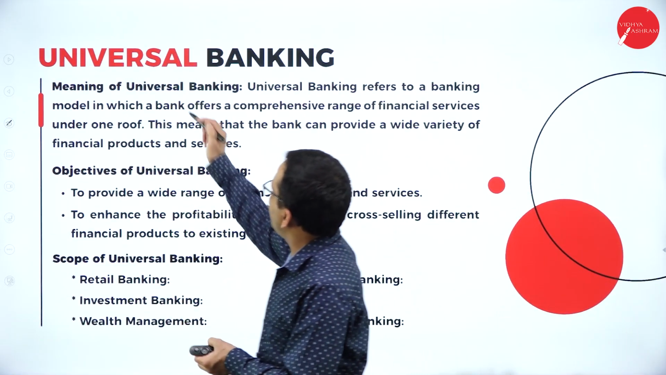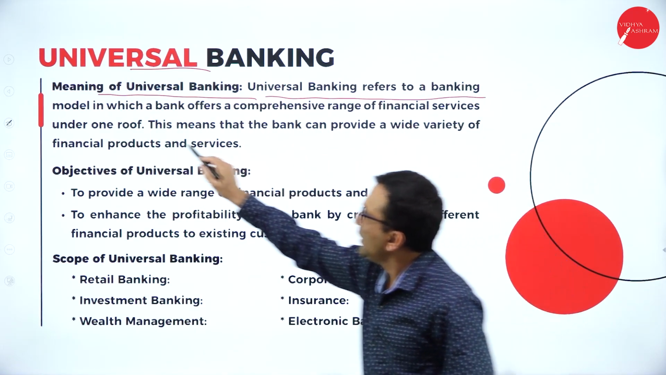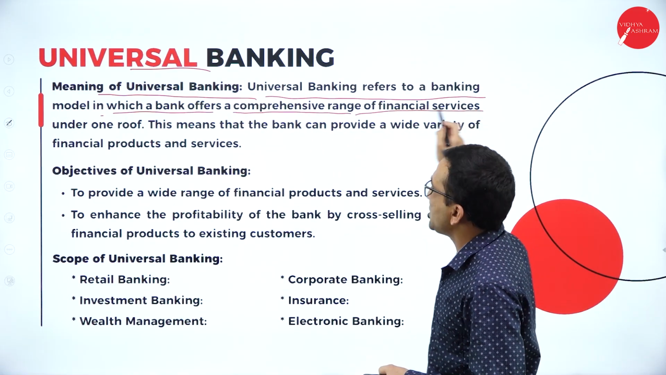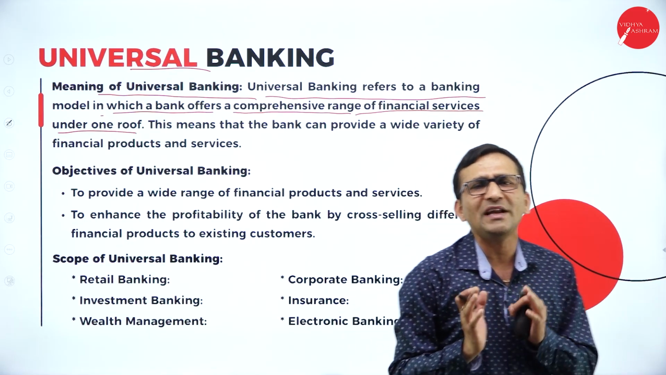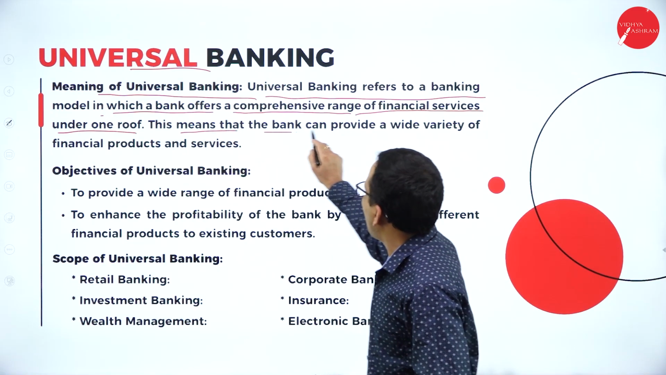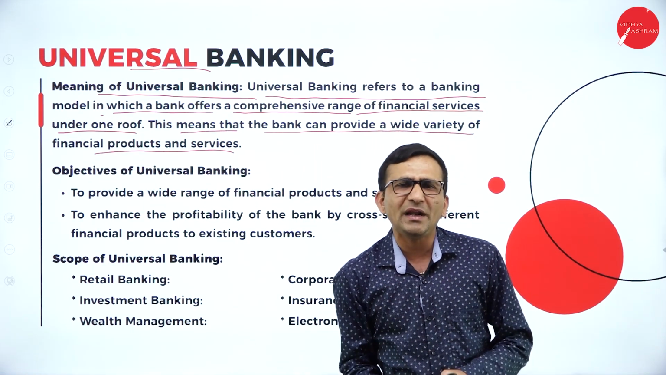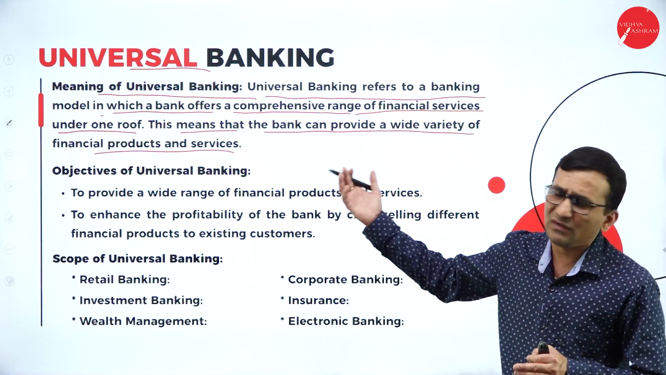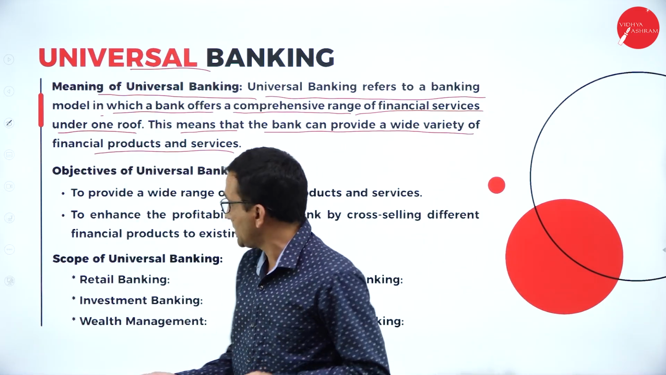And the next, universal banking. Universal banking refers to the banking model in which the bank offers a comprehensive range of financial services under one roof, because under one roof there are too many services offered to the customers. So the bank can provide a wide variety of financial products and services. Customers get a lot of benefit whenever the bank offers more and more finance-related products and services.